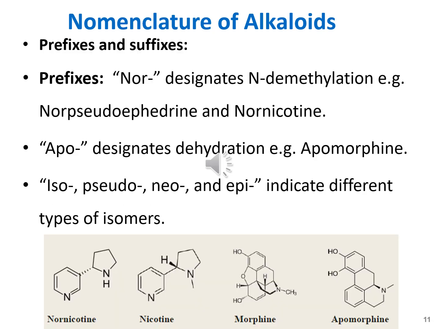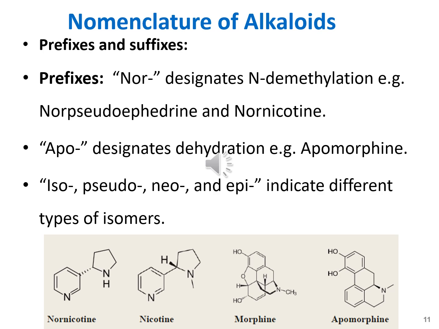In addition to the use of suffix "ine", many different types of prefixes are used to name an alkaloid. For example, prefix "nor" designates N-demethylation. For example, nor-pseudoephedrine and nor-nicotine. Similarly, apo designates the dehydration. For example, you can see the structure of apomorphine. Similarly, the iso, pseudo, neo, and epi indicate the different types of isomers of the same alkaloid.